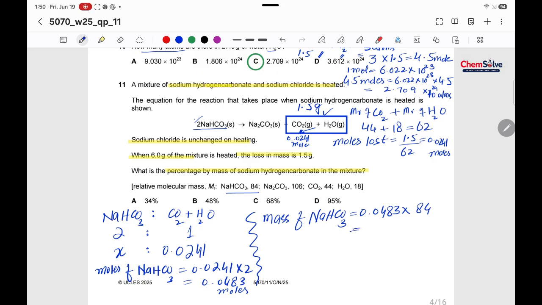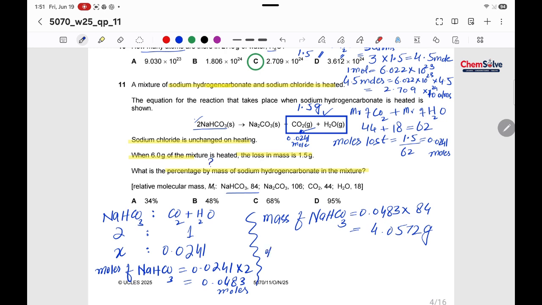Let me calculate it. 0.0483 times 84, and this is 4.0572 grams.